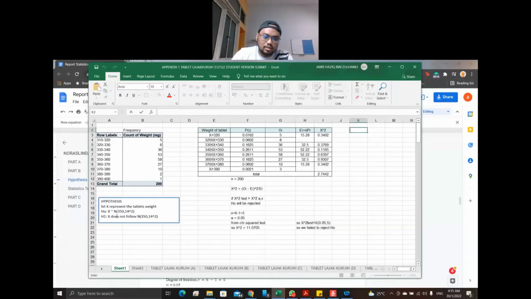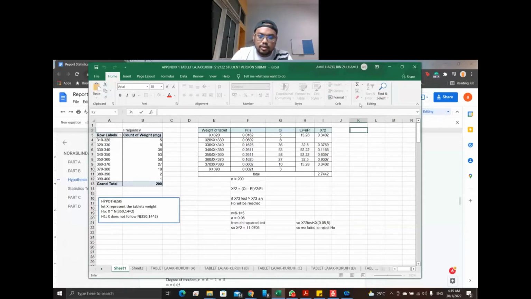H1 is X does not follow N(350, 14 squared). So H0 says the tablet weight follows this distribution, and H1 says it does not follow.